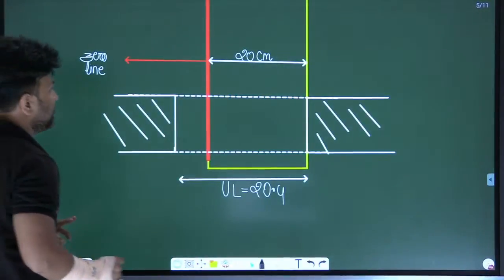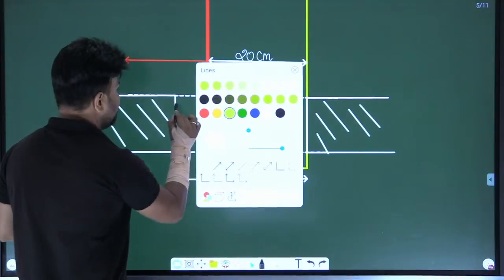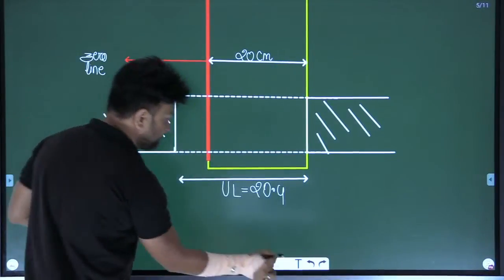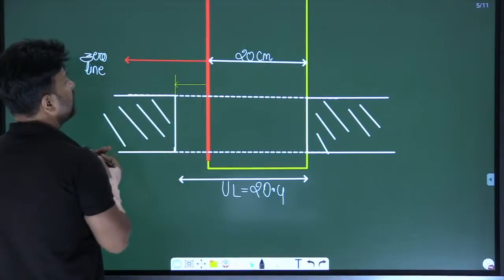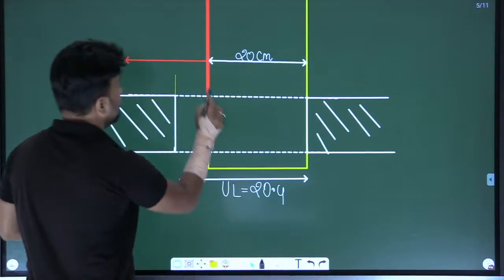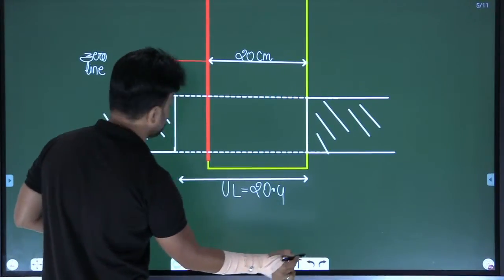Before that, try to understand, my dear student, please see this fiber. Actually, this fiber is away from the zero line. Please see, I am drawing again for you.